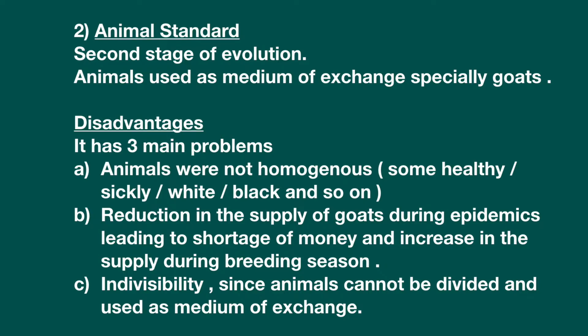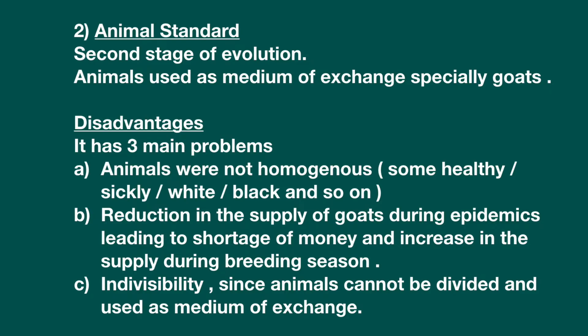Number 1, animals were not homogeneous. Homogeneous means they were not the same. Some were healthy, some were sickly, some were white, black, and so on. So while exchanging, maybe people prefer the healthy ones or the white ones. So again, the animals were not homogeneous.